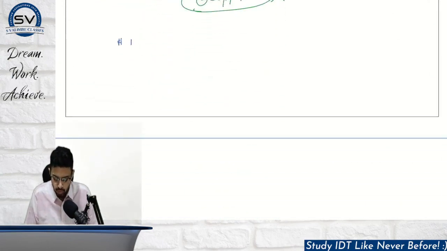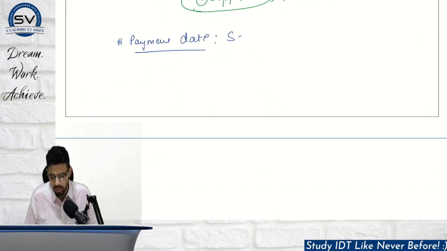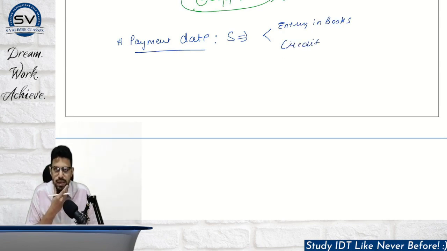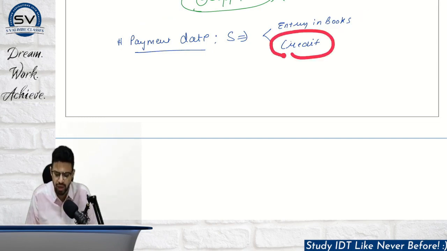See, in general, what do you mean by payment date? Payment date for the supplier, on normal basis I'm talking: it means the date on which I put the entry in my books, or the actual credit, whichever is earlier. I hope you know that. Now, suppose a supplier tries to act smart. What do you mean by tries to act smart? He knows that a rate change is coming, and payment date is one of the events that helps you figure out whether pre or post change will apply. He puts this entry in books quite earlier, and the actual credit is quite later.